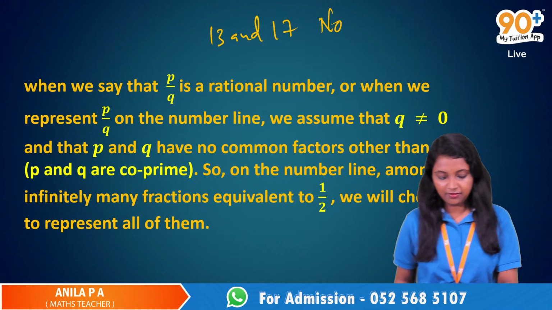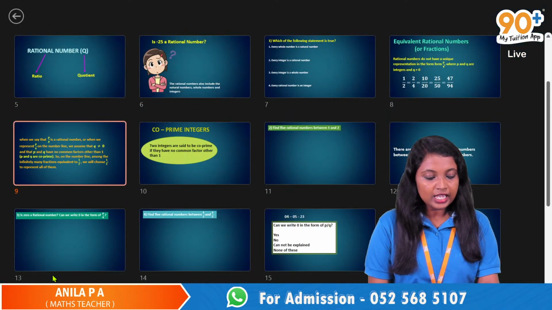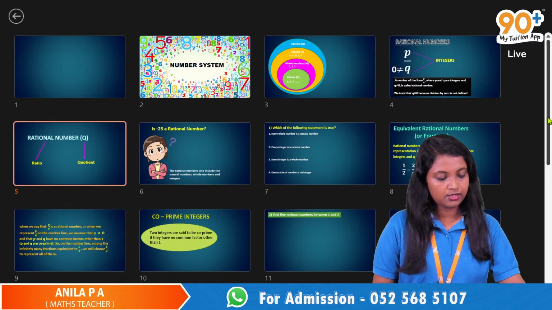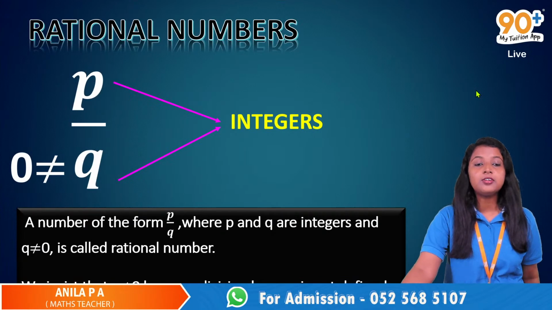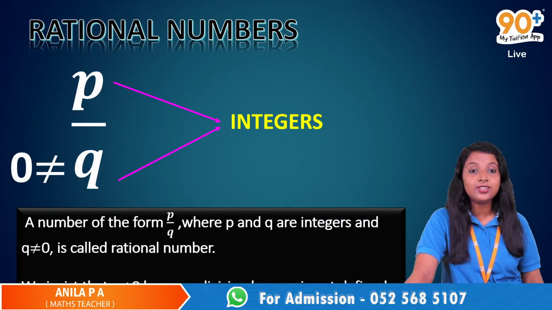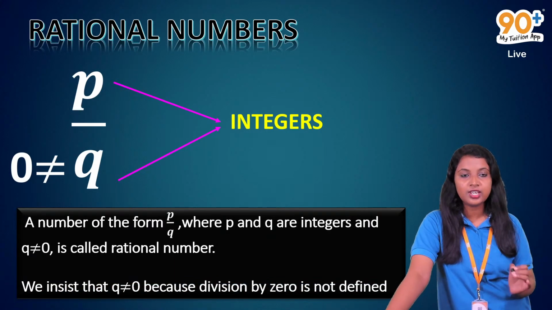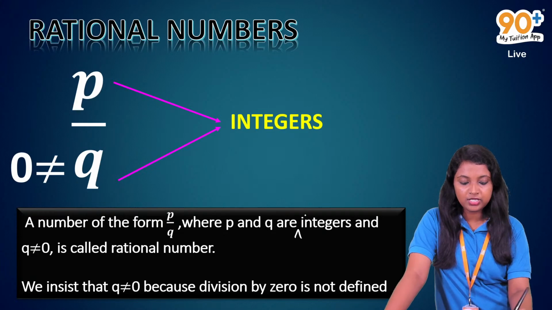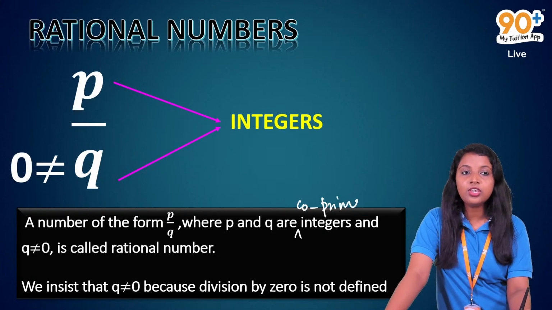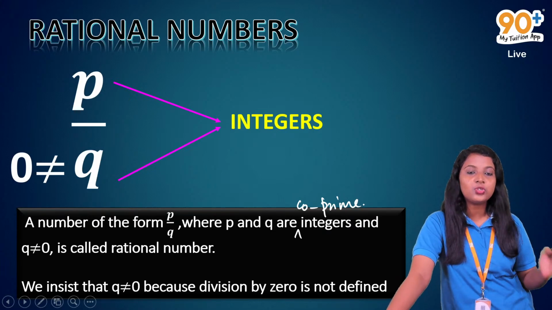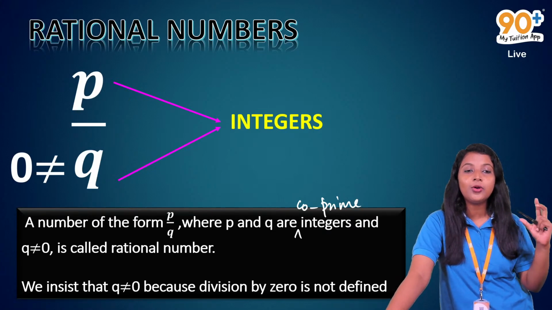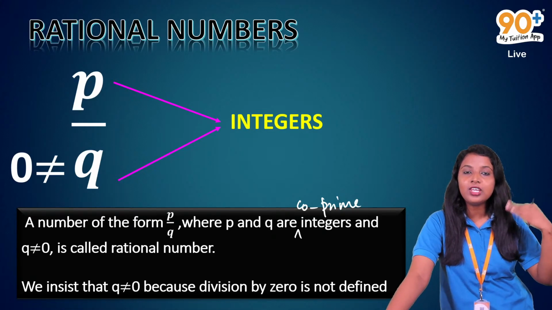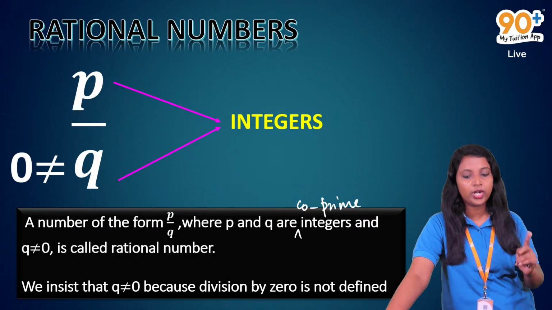So, when we have this definition of rational numbers: a number of the form P by Q where P and Q are integers and Q not equal to 0 is a rational number. But in your class 10 textbook, you have P and Q are co-prime integers. So actually, this P and Q are not only integers, they are co-prime integers, which means they don't have any common factors other than 1.